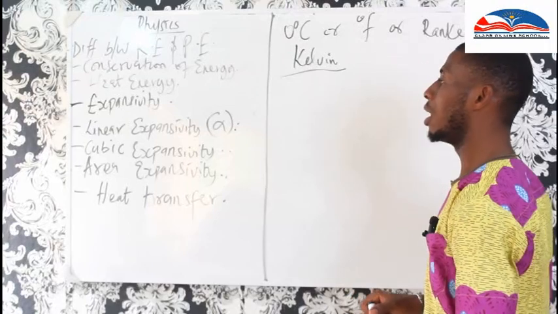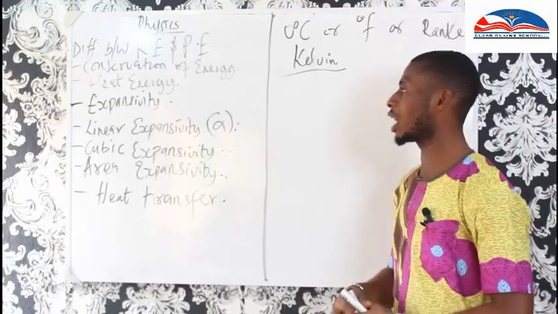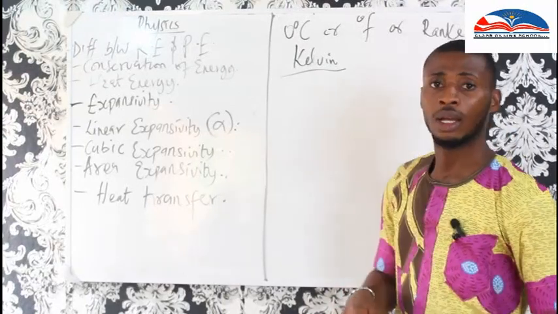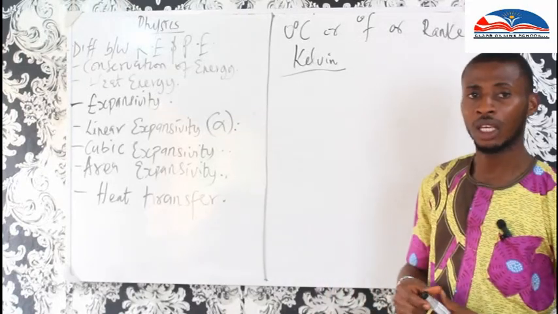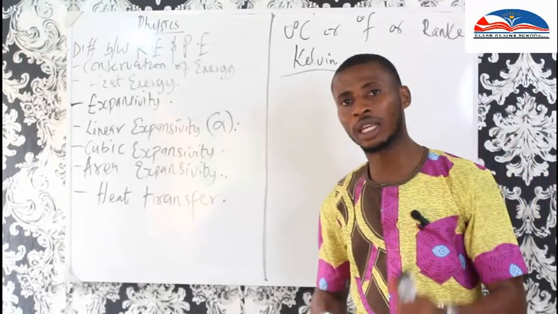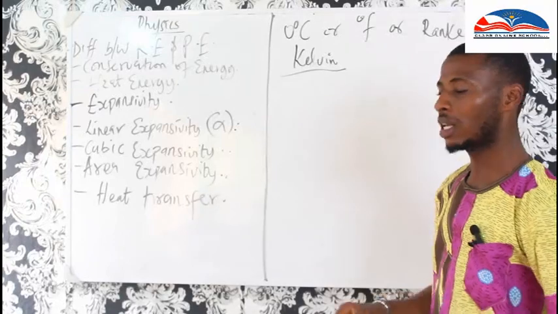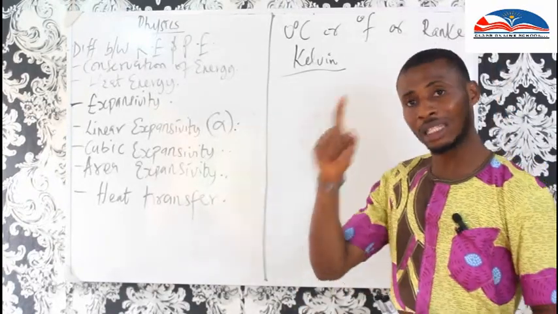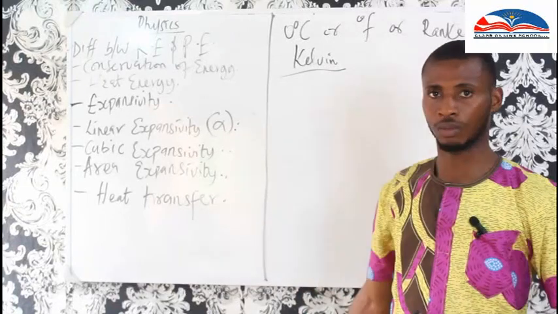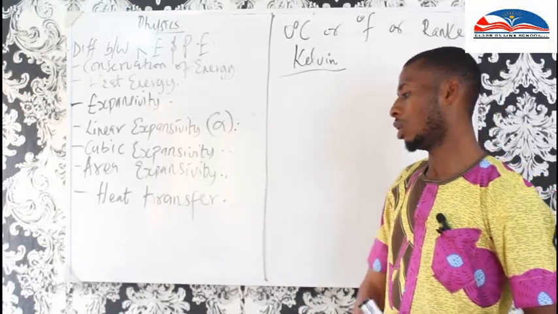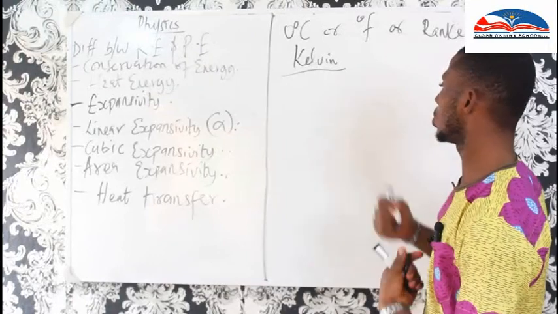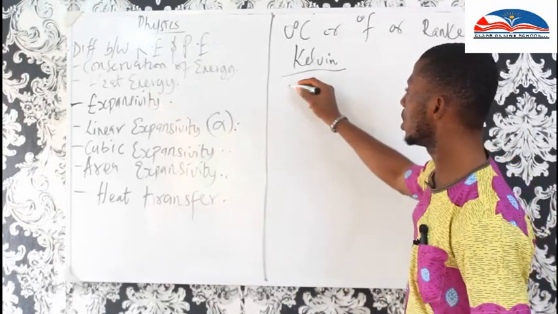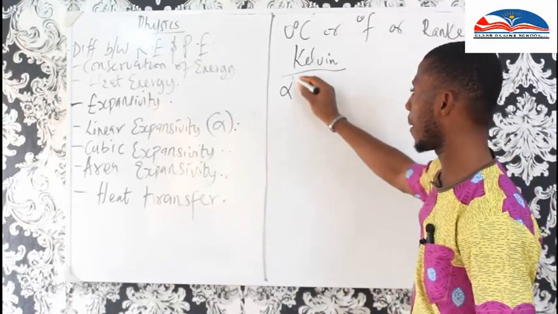Now let us define linear expansivity. Linear expansivity is the increase in length per unit increase in temperature of a body. It is known by the symbol alpha.